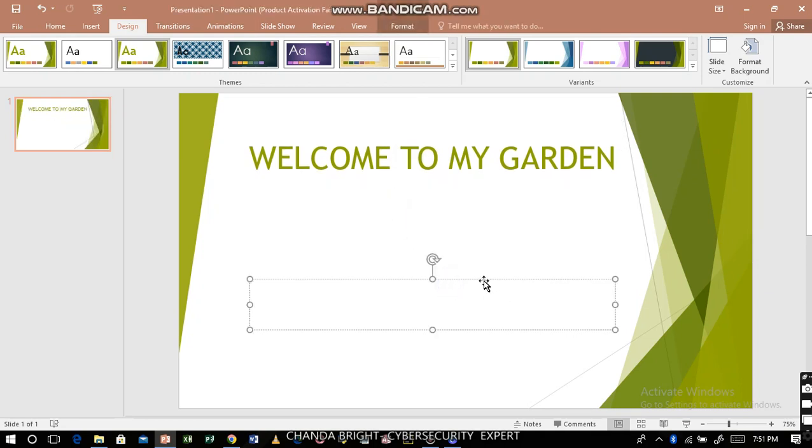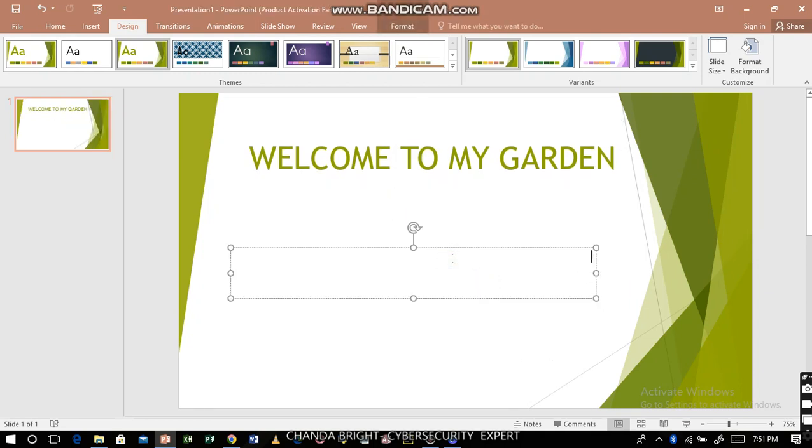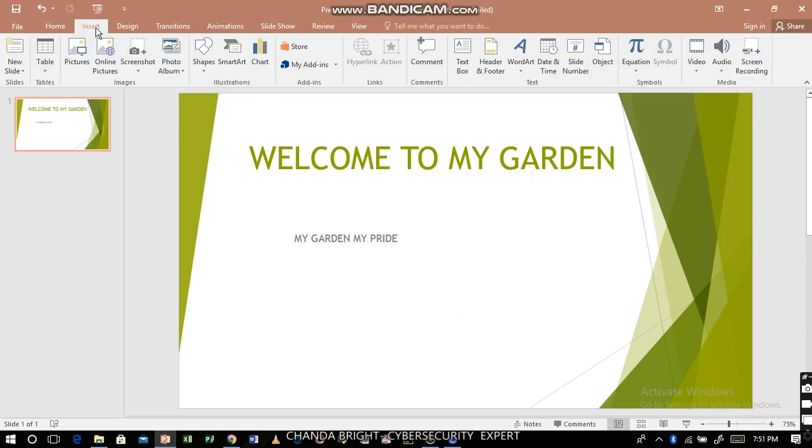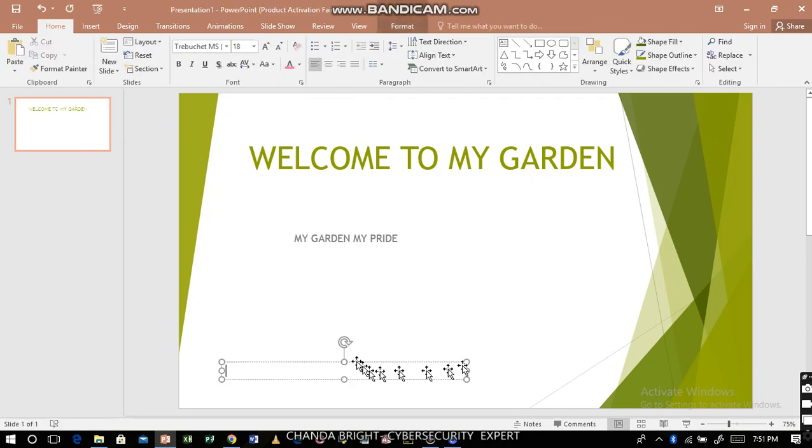Apart from that, then you can put some more notes. Okay, my garden, my pride. Okay, so you can adjust it. In case you want to add some more notes, you can just go on insert, then you go on the text box, then you draw to the position where you want that text to be.